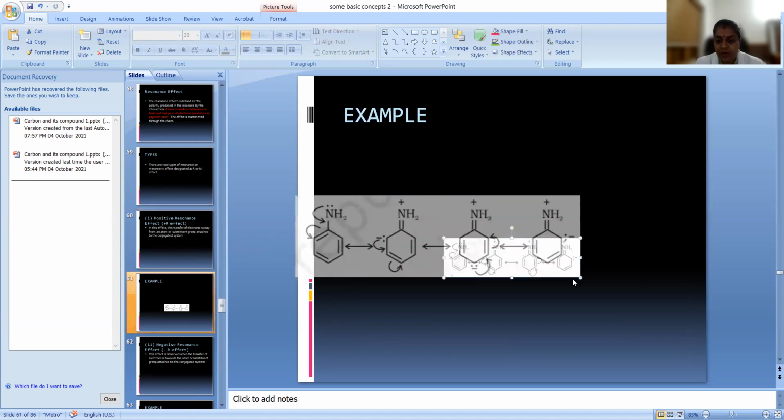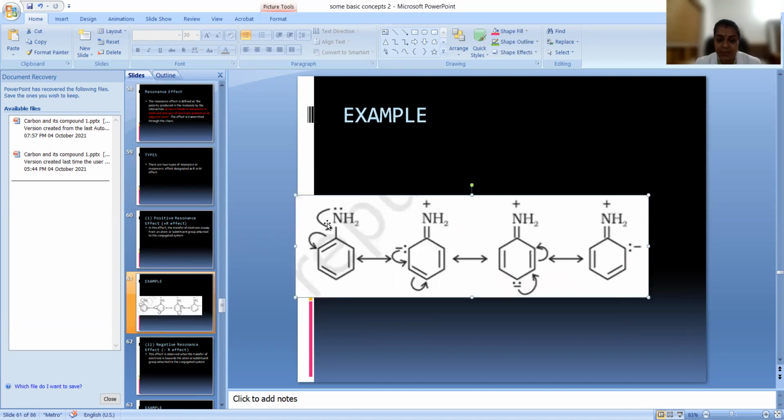Look here. Drawing the resonance structure is very important. Here we can see that NH2 has a lone pair, which it gives to the ring, so it is moving away from the atom. The lone pair is moving away from the atom, so that is why it is called a plus R effect. I will show you how we draw the contributing structures. First we draw it like this, with NH2. We cannot use only this one structure to describe aniline, so we have a lot of contributing structures, which is what we are going to draw.